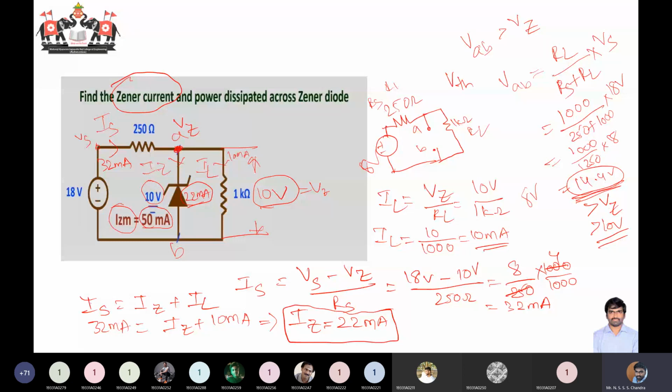Now we are also asked the power dissipated across the Zener diode. Power dissipation PZ is equal to VZ into IZ, the voltage across the diode into the current. This will be the power lost across your Zener diode. VZ is equal to 10 volts, IZ is equal to 22 milliamperes. So this value is equal to 220 milliwatt. So your power dissipation is 220 milliwatt.